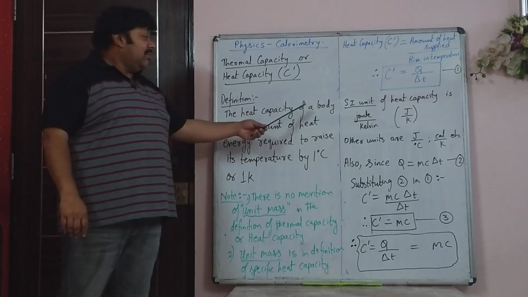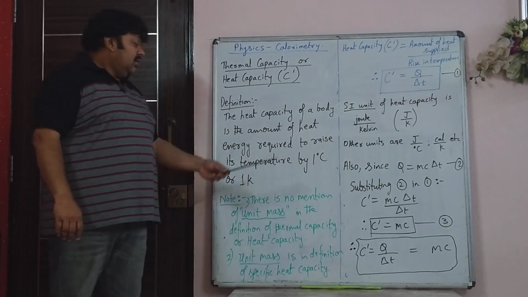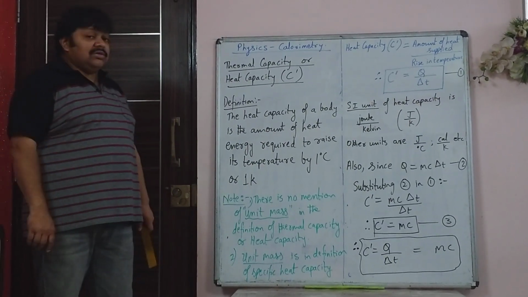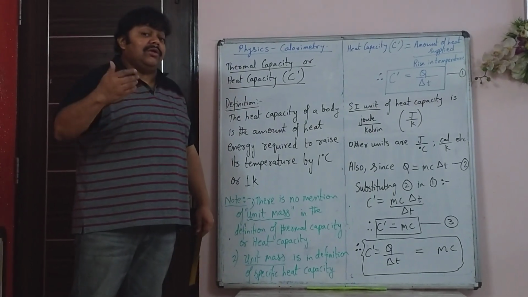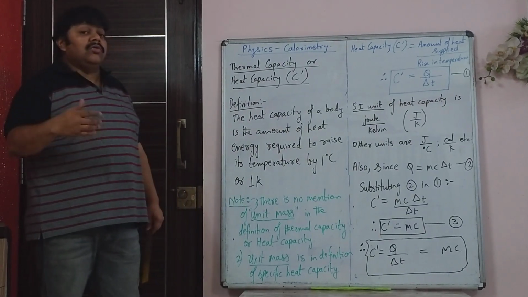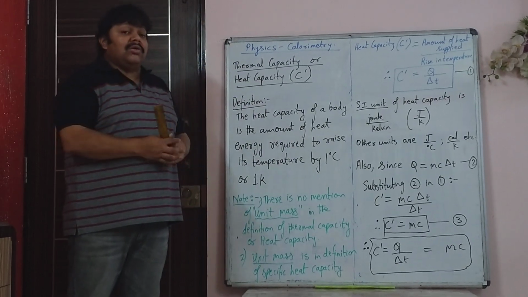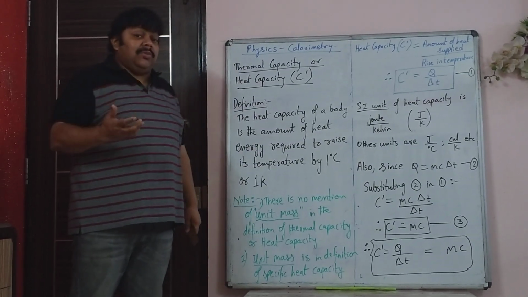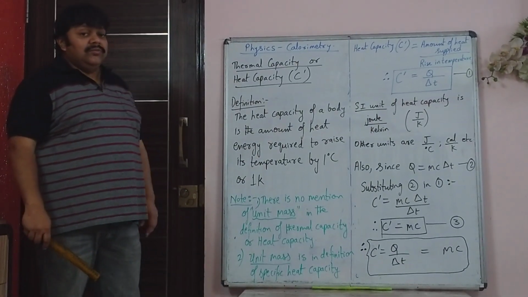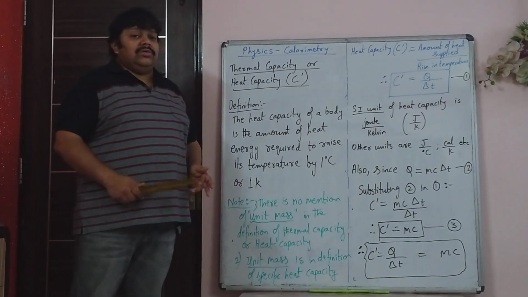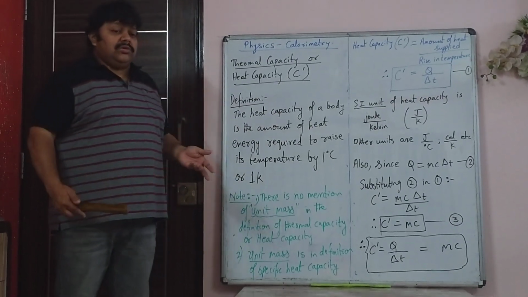The heat capacity or thermal capacity of a body is the amount of heat energy required to raise the temperature by 1 degree Celsius or 1 Kelvin. So we are not telling to heat 1 kg of the body, or unit mass, by 1 degree Celsius or 1 Kelvin. We are telling here the amount of heat required to heat the entire body, whatever may be its mass, by 1 degree Celsius or 1 Kelvin. So obviously, greater the mass, more will be the thermal capacity, because more mass will require more heat.